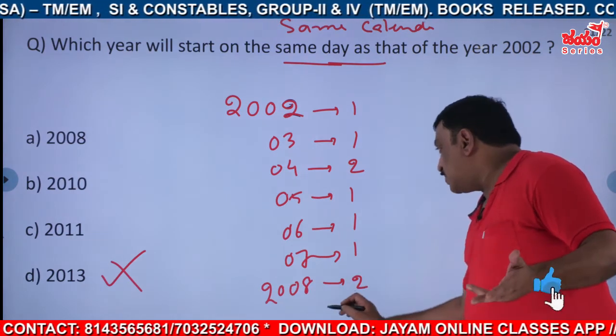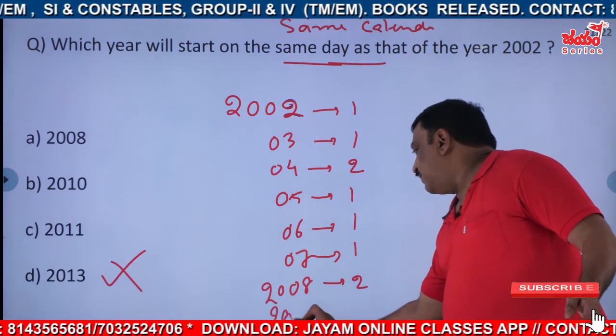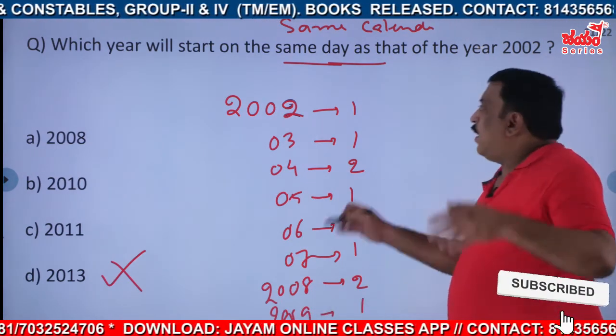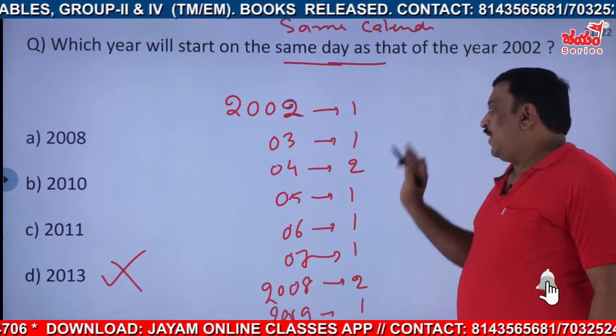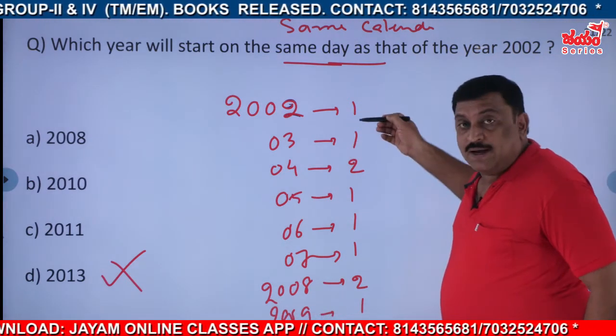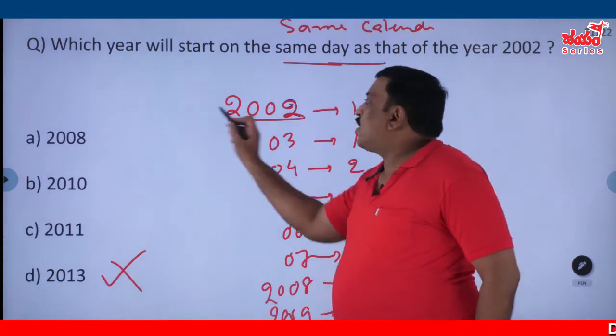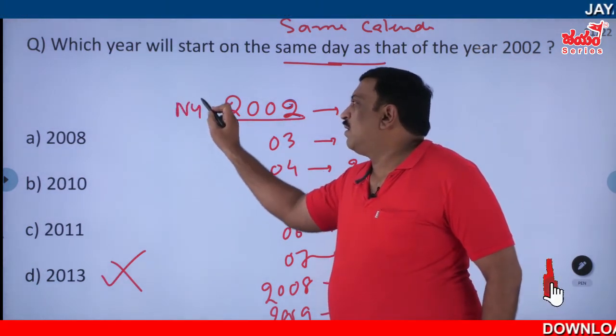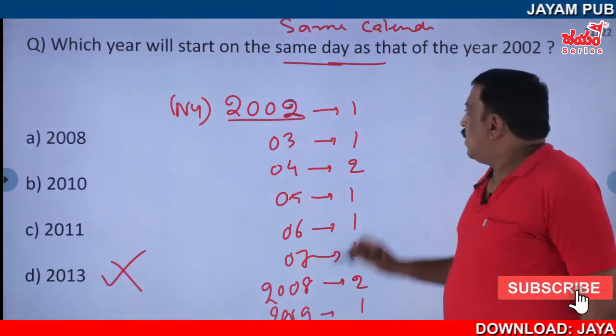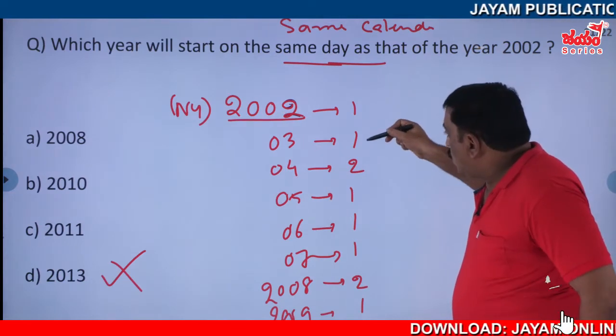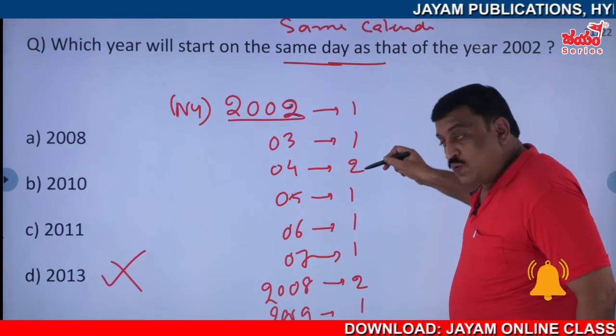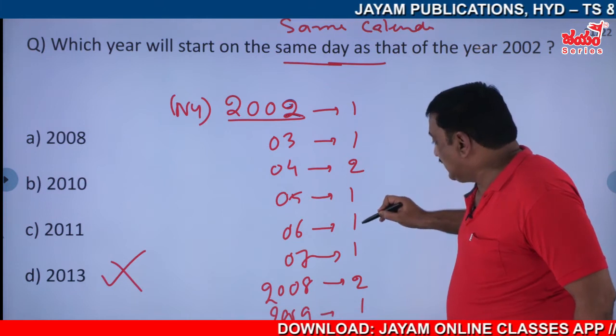Okay, fine, 2009, I'll write here itself, that is 1. We have to go for 11 years, but wait. Let us start. This is 2002. Is it a normal year or leap year? Normal year. Start. 1, 2, 2 plus 2, 4, 5, 6, 7.